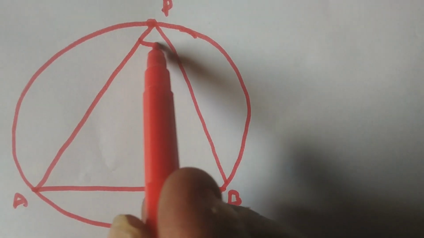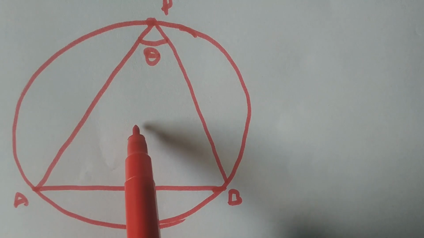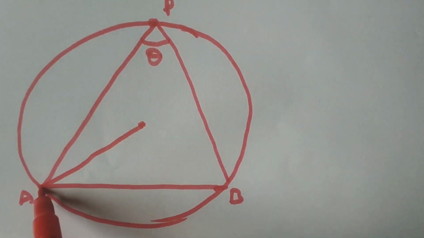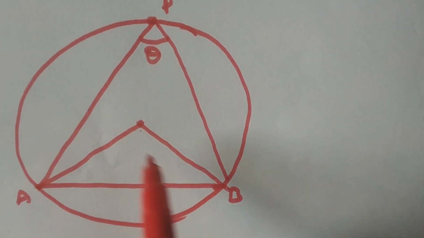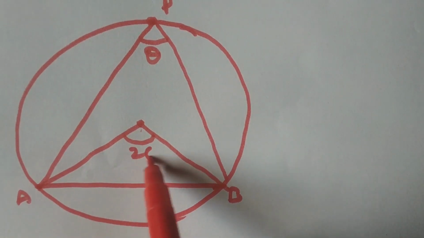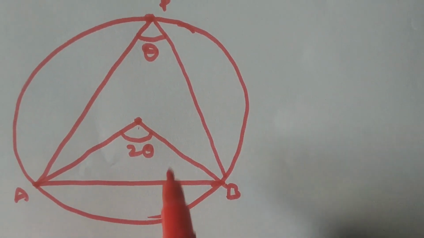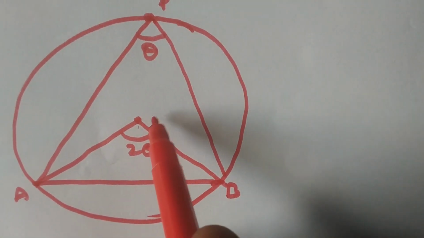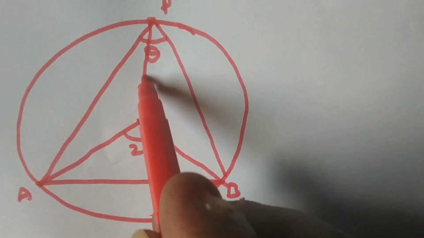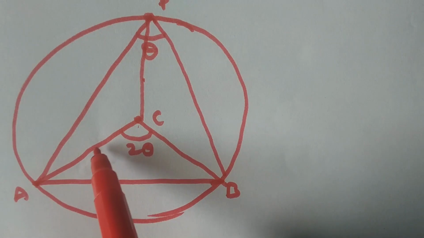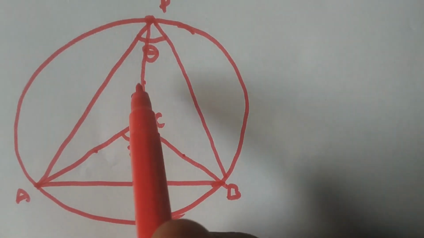Now if the angle at P is theta, then we have to prove that the angle subtended by AB at the center is 2 theta. That is double the angle at P. It is very easy for you. Now join the center to the point P. This is radius, this is also radius, this is also radius.